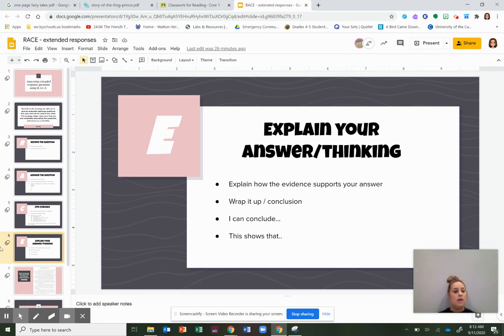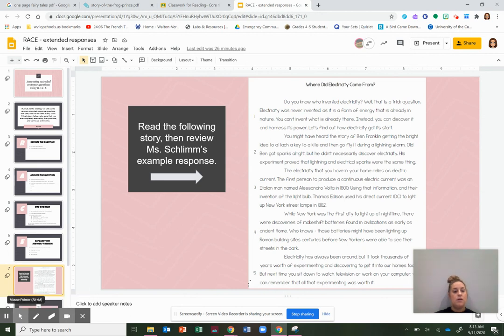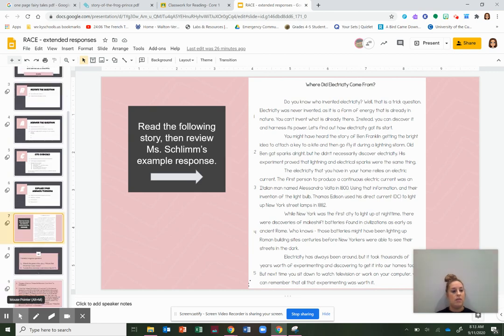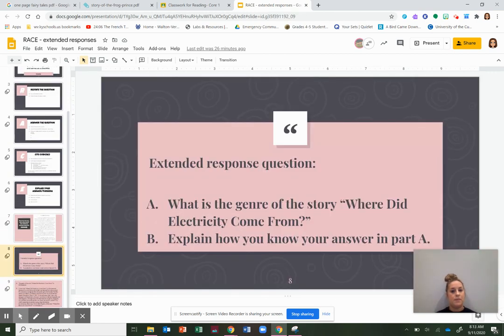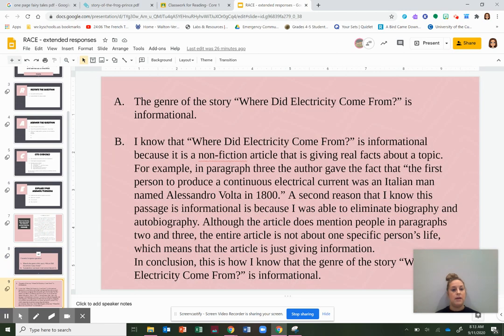Okay. And then I have an example for you. Okay, so this story, where did electricity come from? If you want to read through this story, you can. And then the question, what is the genre of the story? Where did electricity come from? Part B, explain how you know your answer in part A. So there are 2 parts, so I have to make sure I label both parts. And here's my example answer.